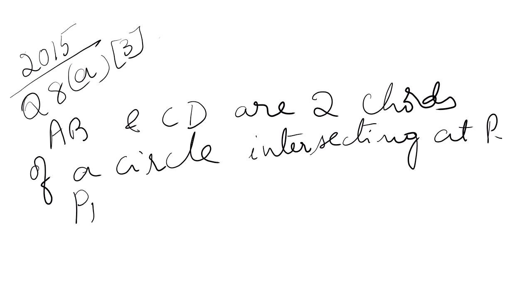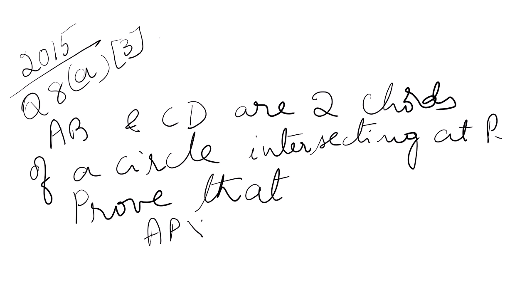Prove that. See children, it is prove that. So you have to write given, to prove, and then proof. Prove that AP into PB is equal to CP into PD. This is your theorem. If you haven't gone through the proof, you can do it later, but this proof is there in your textbook. So this is a theorem that is asked to prove. You already know this, right?